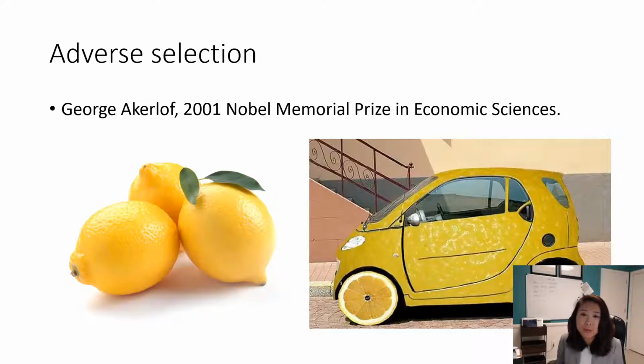So how is the market going to price the car? They usually price based on the average. Let's use very unrealistic prices, just to make the math calculation easier. Let's say the lemon car is really cheap. It's only worth $50. I know that never happens. Just think about $50. And the peach car looks exactly the same, the same model, but the difference is the owner took care of it. So the peach car's value should be $100. When you go to the secondhand market, before you purchase the car, what you see is two exactly the same car.